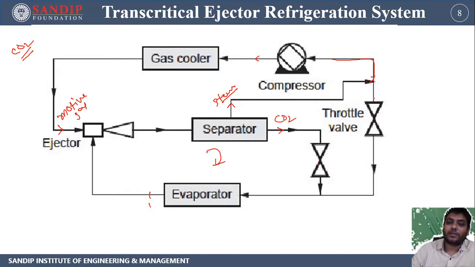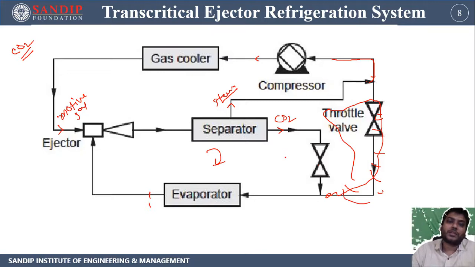This is not a correct way. This line is not available in this system. This is wrong. So from the steam separator it goes to the compressor, and from the compressor to the high pressure gas cooler, and then it comes to the motive steam. And from here the CO2 goes through a throttling valve, then to the evaporator, and the system is working.